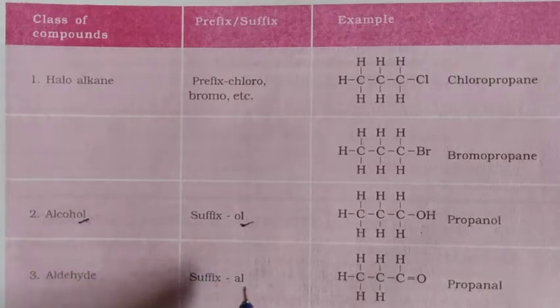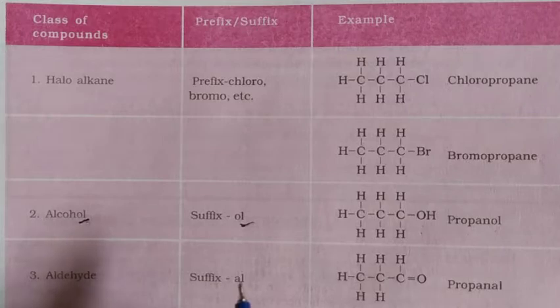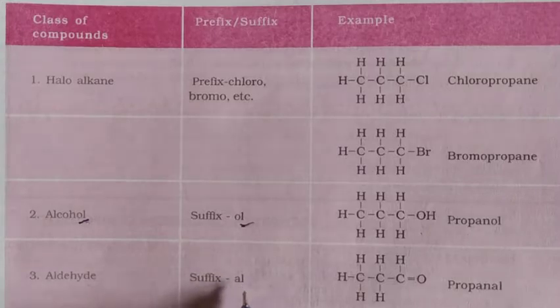Now let's see which word is added as suffix or prefix to the primary hydrocarbon. When the aldehyde group is attached to the primary hydrocarbon, the suffix used is al.